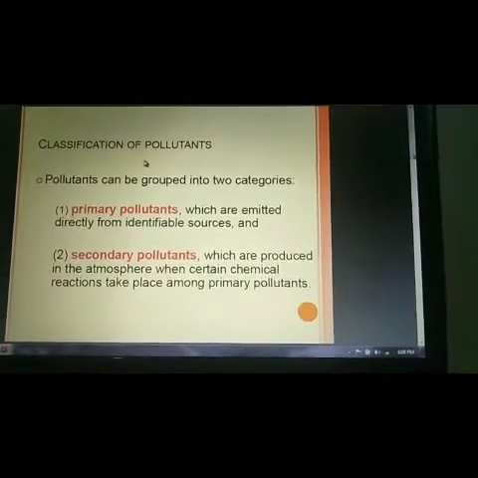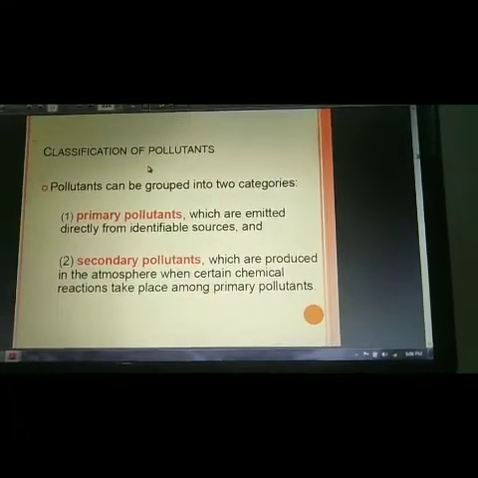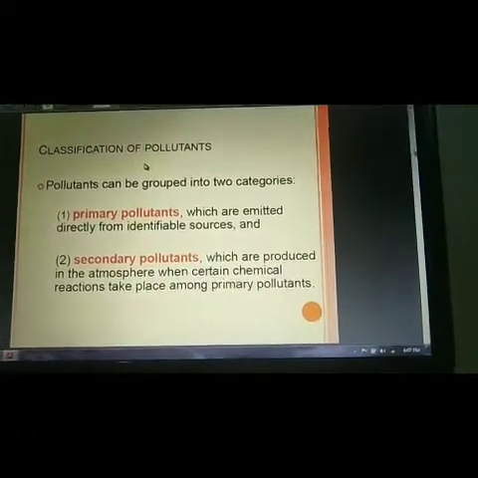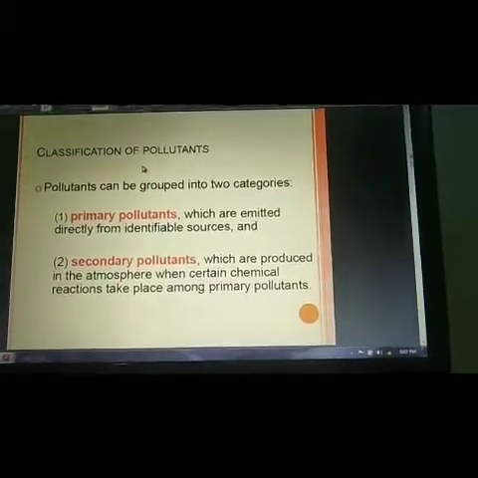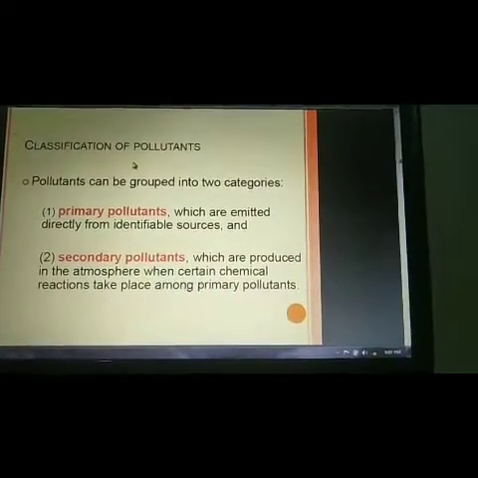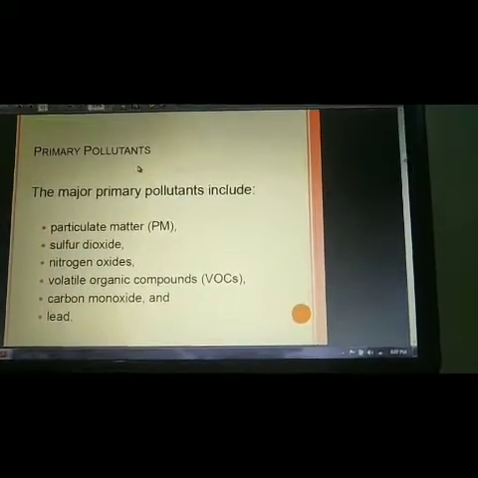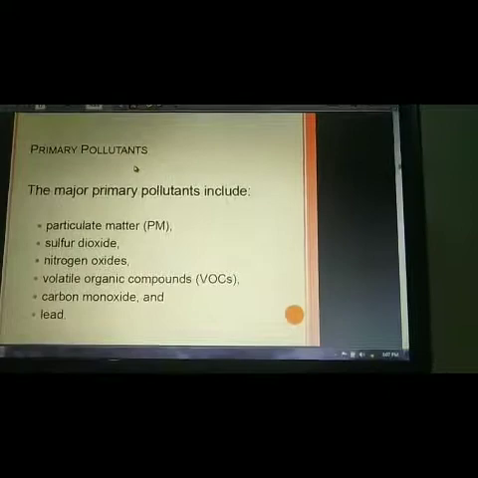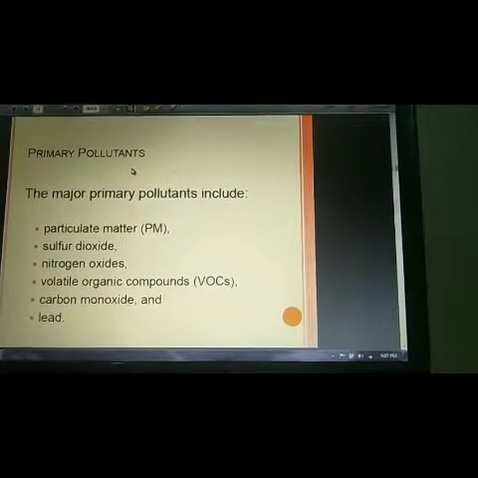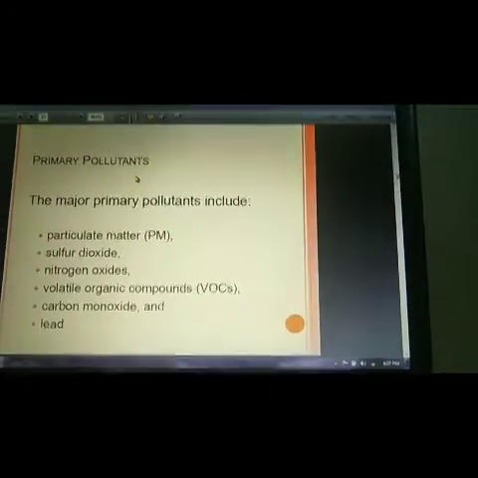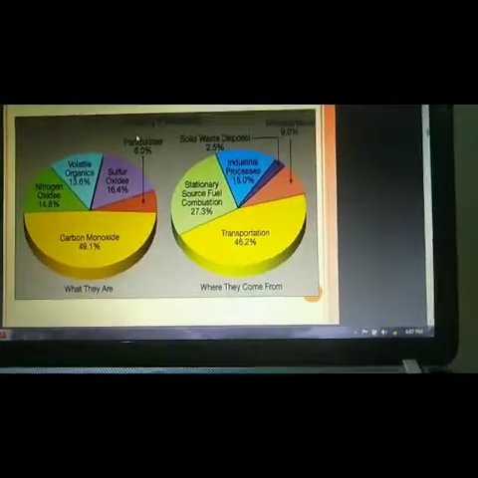And what are secondary pollutants? Secondary pollutants are produced in the atmosphere when certain chemical reactions take place among the primary pollutants. That means when primary pollutants undergo chemical reactions with other gases or substances, they create secondary pollutants. The major primary pollutants include particulate matter (PM), sulfur dioxide, nitrogen oxide, volatile organic compounds, carbon monoxide, and lead. So these are mainly the primary pollutants.